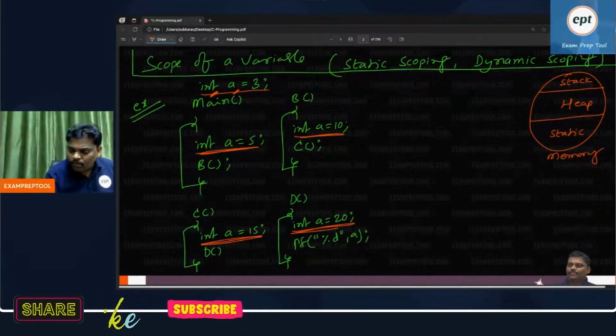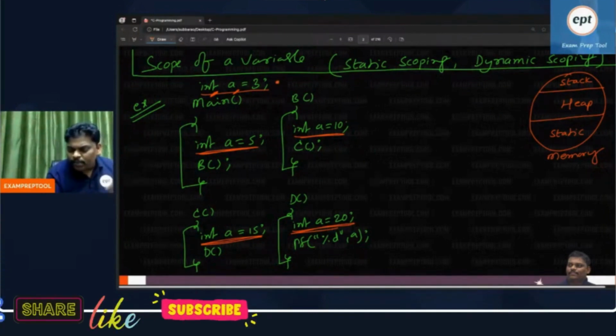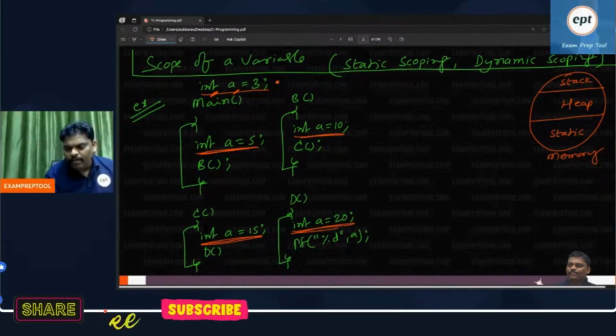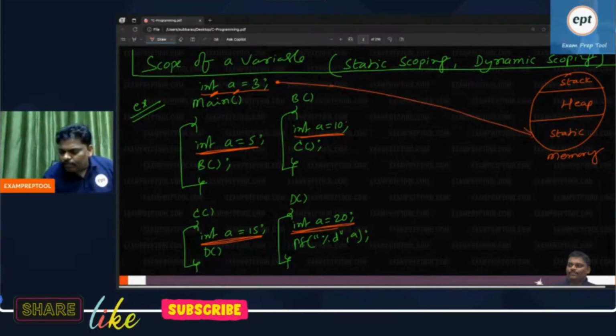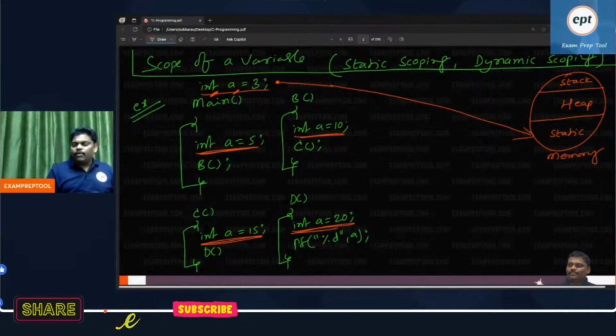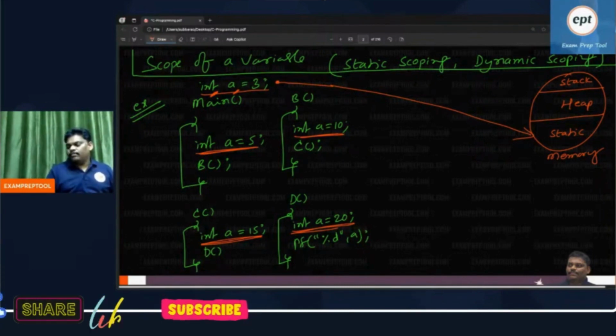Remember everyone, a global variable is a global declaration. The declaration's purpose is creating memory. To this variable A, memory will be created in the static area.